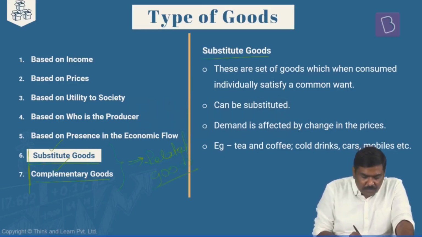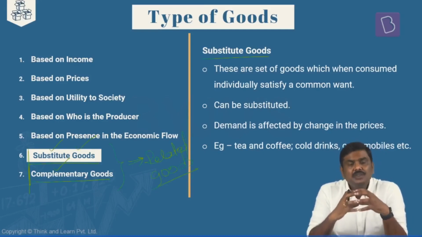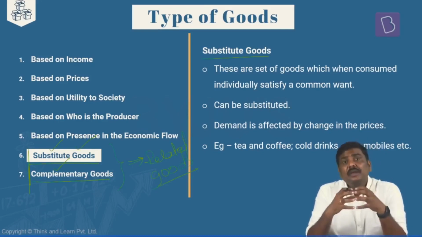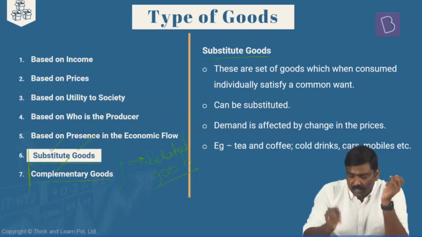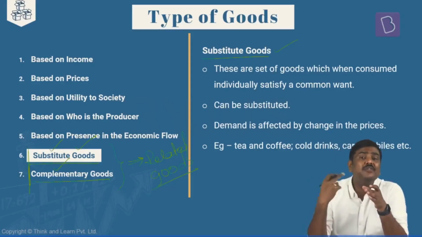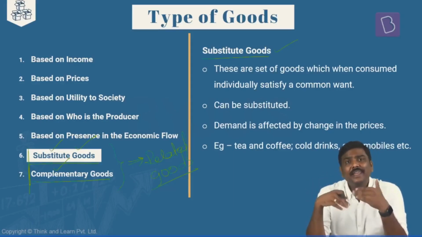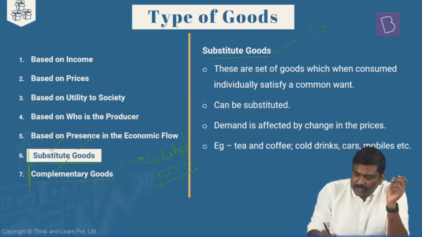Within that, what do you mean by substitute goods? Earlier we discussed the concept. Substitute goods are those set of goods which can be consumed individually to get certain utility or benefit from that particular good. For example, cold beverages.